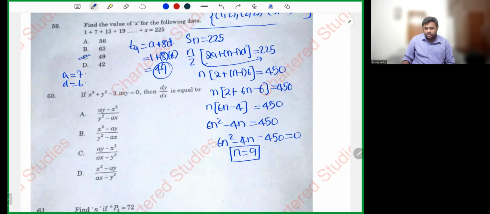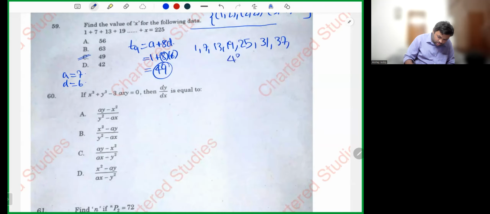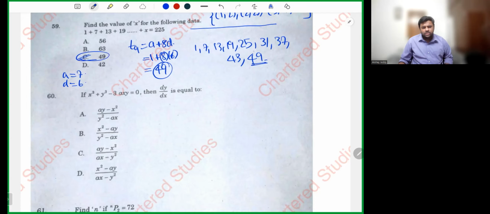Sir, I don't want to do this much nonsense. Can I do option verification? Yes, you can do option verification. Sir, how to do option verification? Simple. Instead of doing all this, you can check the progression where it is matching: 1, 7, 13, 19, 19 plus 6, 25, plus 6, 31, plus 6, 37, plus 6, 43, plus 6, 49. So what is the answer? 49. Can you see 49? And this also we can do, my dear friend. There is nothing much difficulty here.